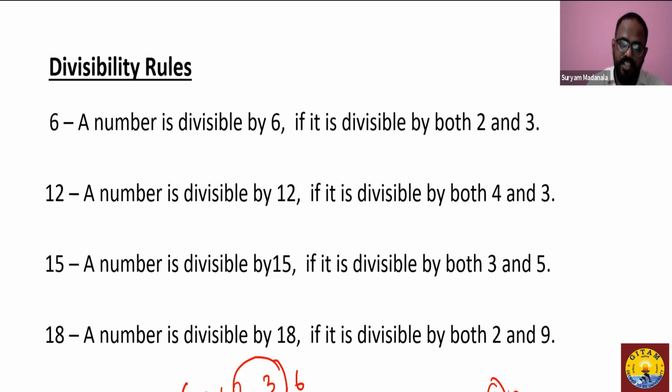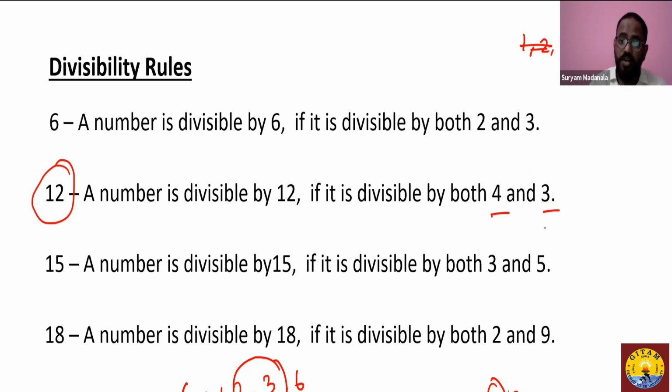So if you want to check the divisibility rule of 6, you check that the number has to be divisible by both 2 as well as 3. The same way, if you want to check the divisibility rule of 12, we can list out all the factors of 12, or else you can straight away identify two co-prime numbers whose product is 12.